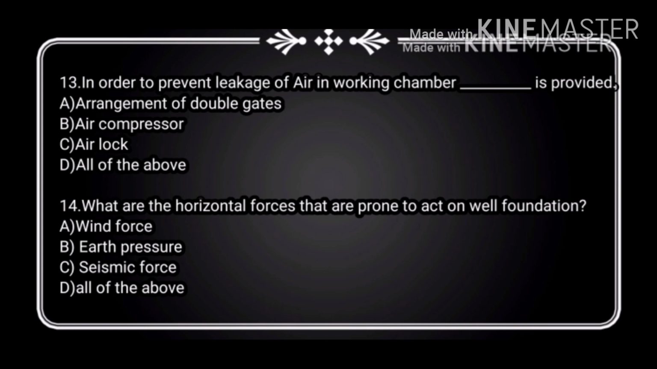Now question number 14, what are the horizontal forces that are prone to act on well foundation? Options are wind force, earth pressure, seismic force, and all of the above. And the right answer is option D, all of the above. There are various horizontal forces that are prone to act on well foundation, such as wind force, earth pressure, seismic force, force due to water currents, and other forces which act against the movement, which are produced due to variation in temperature and so on.